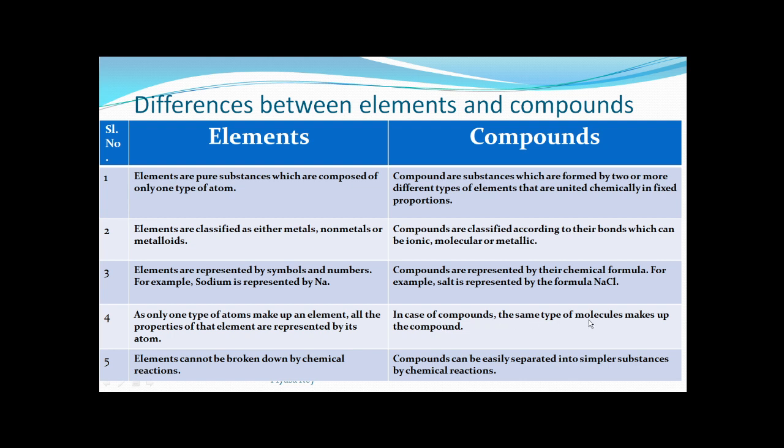So for a compound the basic unit will be the molecule, and only up to that can we break the compound. So the basic unit of a compound will be the molecule, not the atom. But for an element we can say the basic unit of the element is an atom.